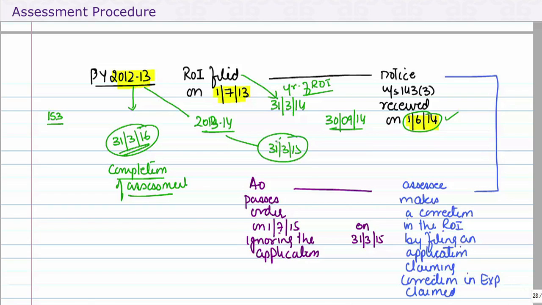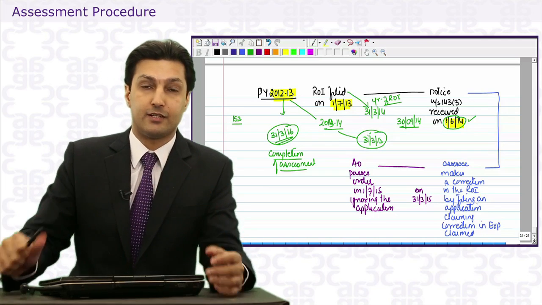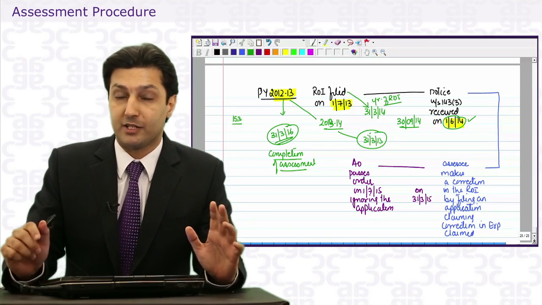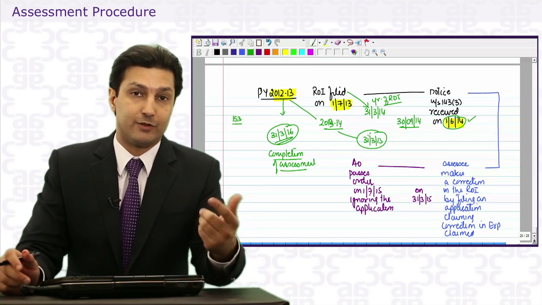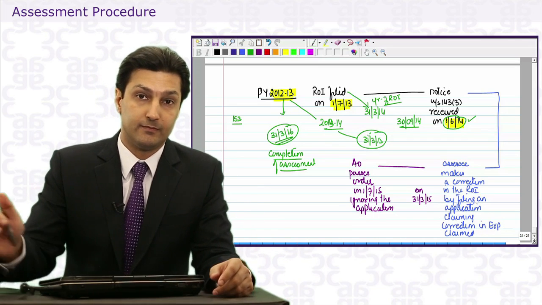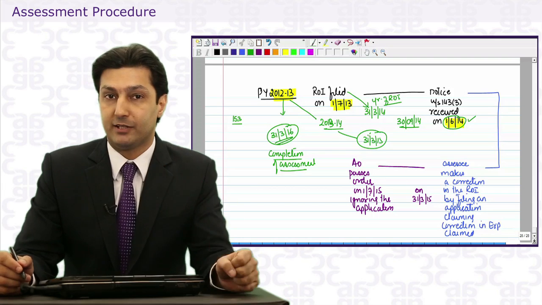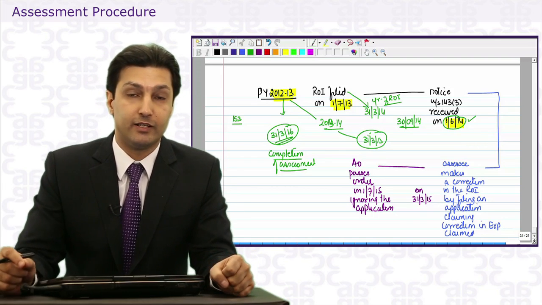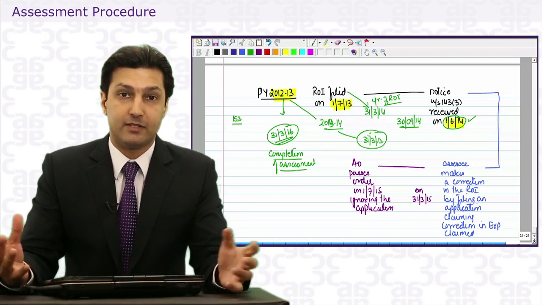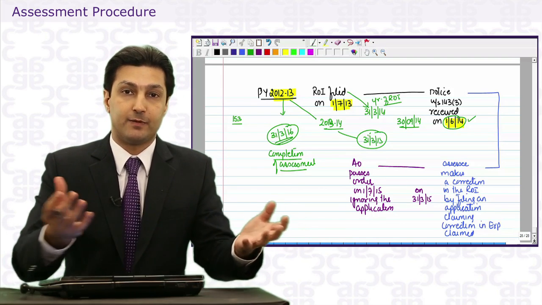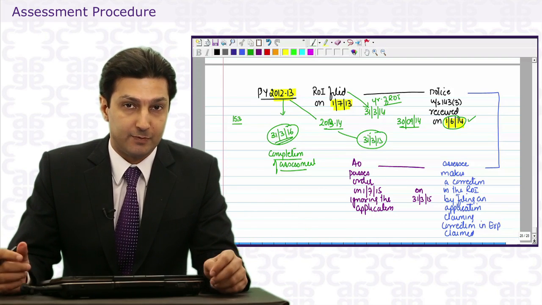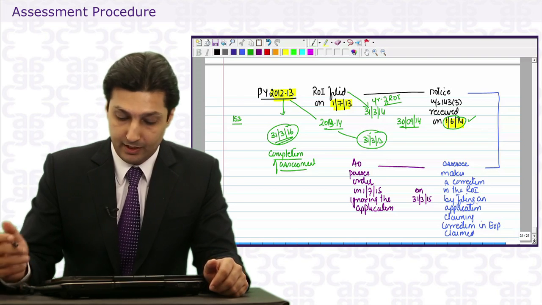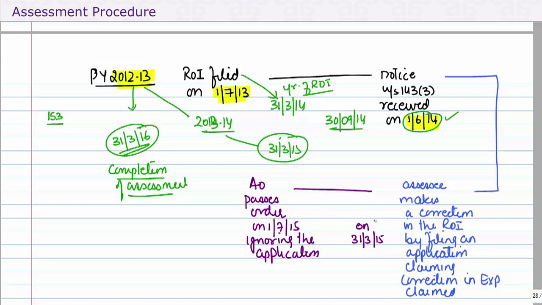Now what the assessee did was, he realized during this discussion with the AO that he had claimed an expenditure of 1 lakh, whereas the expenditure actually was 10 lakhs. It was a mistake. What he does is he writes an application to the AO saying, look, my dear friend, by mistake, I have claimed expenditure of 1 lakh, whereas the expenditure was 10 lakhs. This he did on 31st March 15. According to him, he is in time.